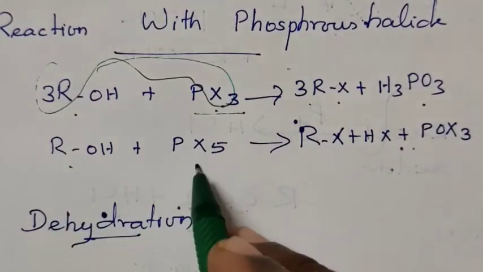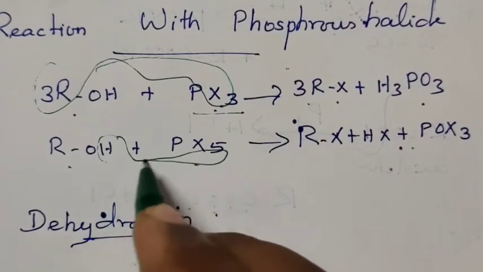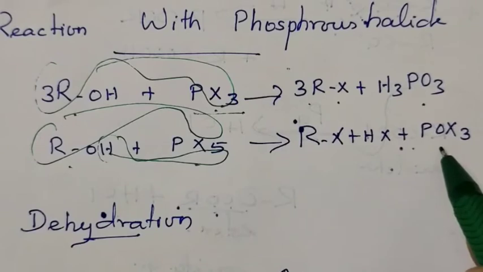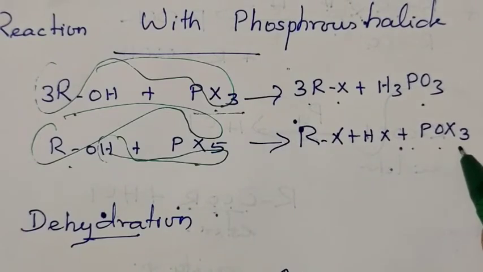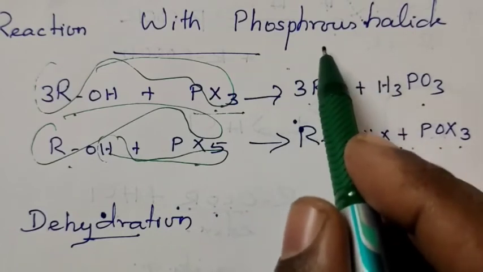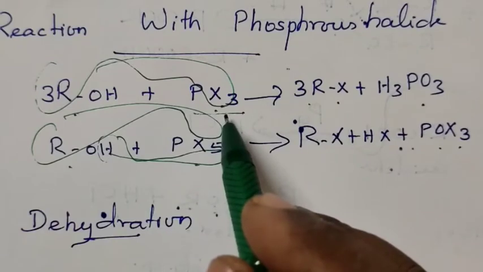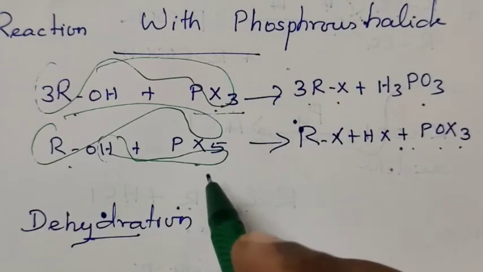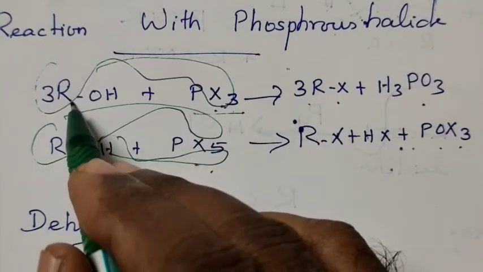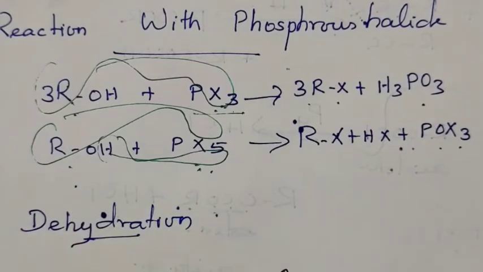When alcohol reacts with the phosphorus pentahalide, the hydrogen atom takes one X, leaving the remaining phosphorus oxyhalide. So, alcohols react with the phosphorus trihalide as well as pentahalide. With the trihalide, 3 molecules of alcohol react. With the pentahalide, 1 molecule of alcohol reacts.